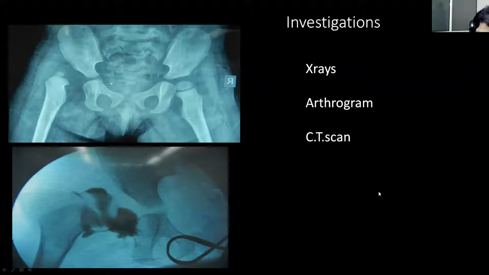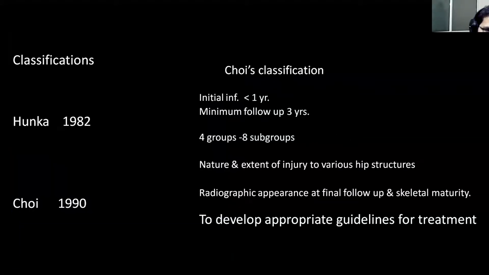So how to classify these sequelae? There are two classifications which are commonly given in the literature. One is Hunka's classification. Hunka classified these sequelae in 1982, and another is the Choi classification. He classified these sequelae in 1990. Out of these two, the Choi classification is commonly asked in your exam. You might get a short note on Choi classification, or sometimes the examiner may also ask about the Choi classification in your long case. So what is Choi classification?